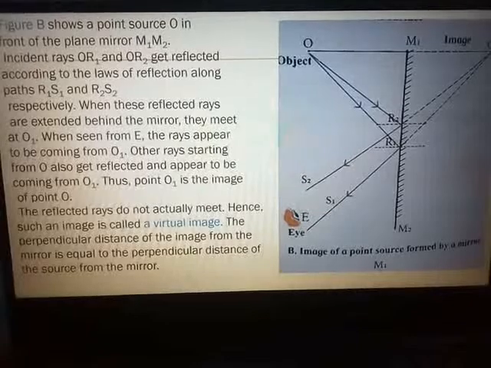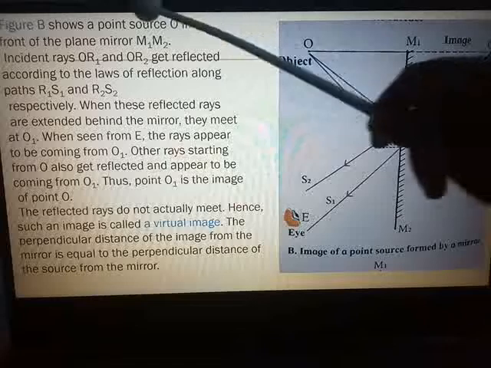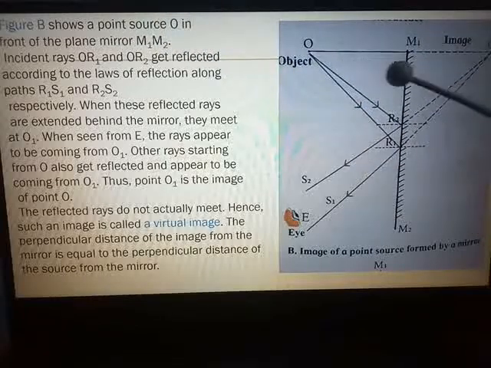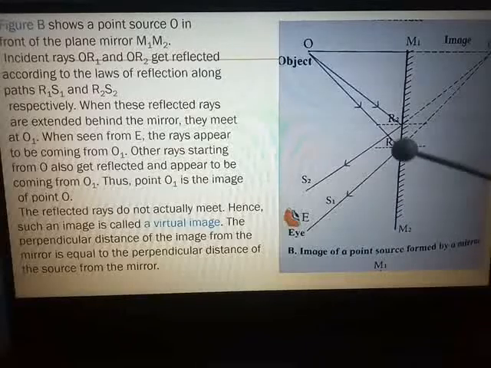Next situation, figure B. It shows the image of a point source formed by a mirror. Now, figure B shows a point source O in front of the plane mirror. This is your mirror M1, M2. It is a plane mirror.